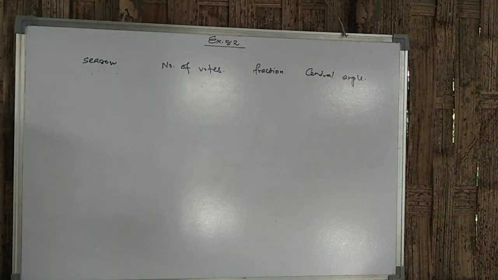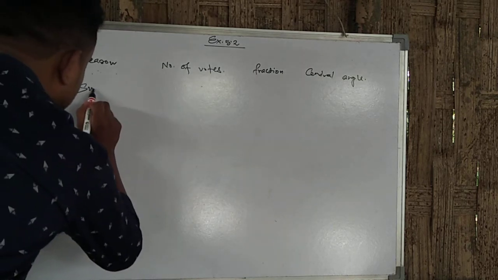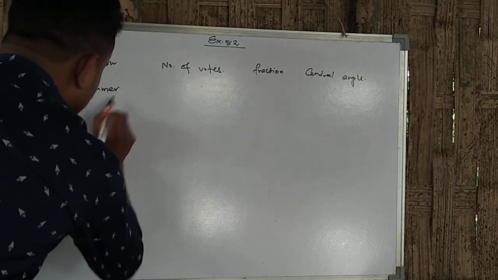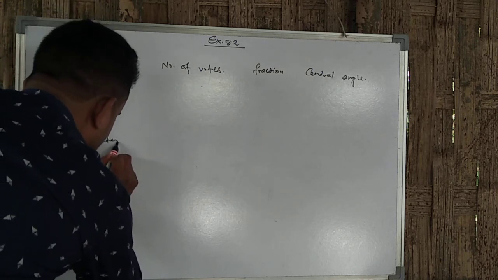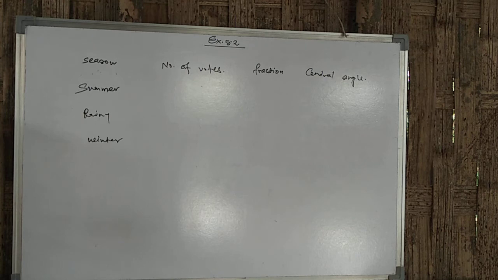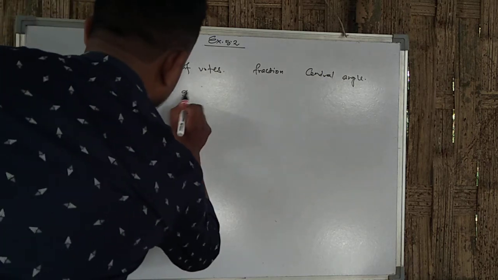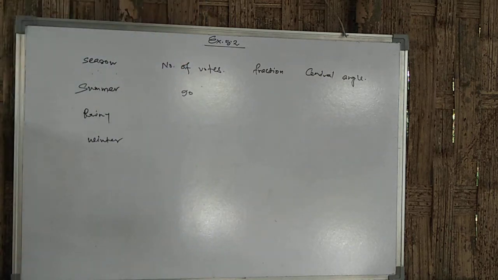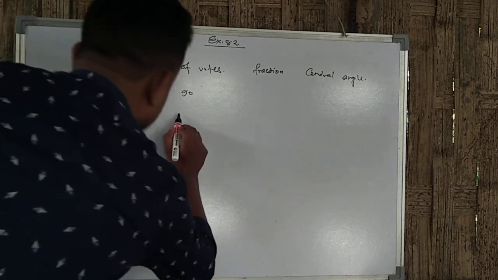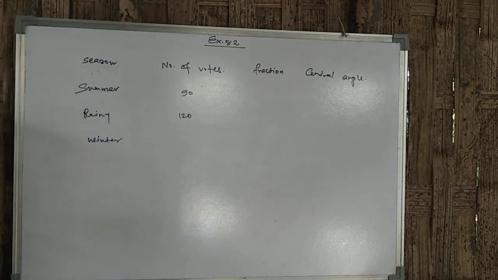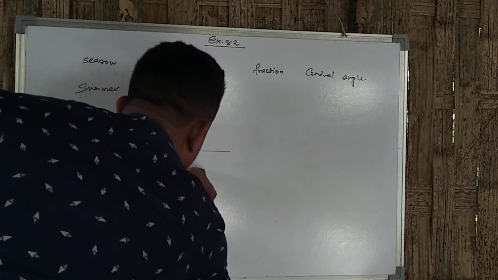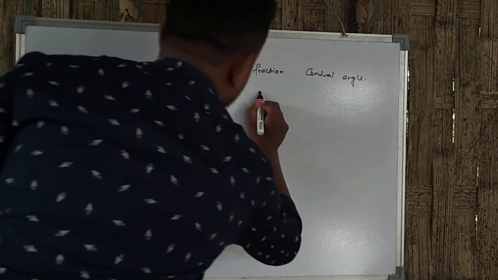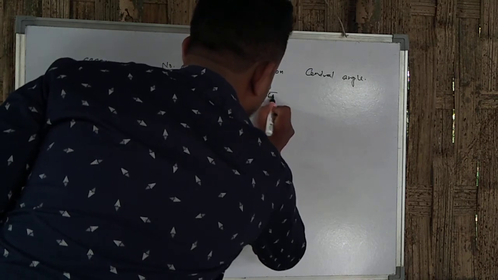Here the seasons given are summer, rainy, winter. In the summer season 90 votes, rainy season 120, and the winter season 150. So here the total is 360. So fraction: 90 by 360.